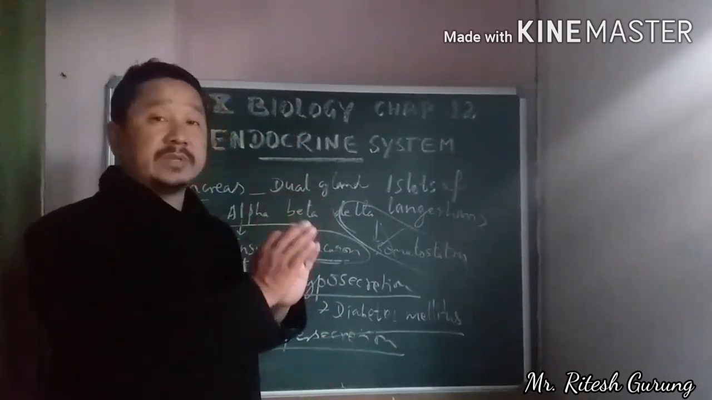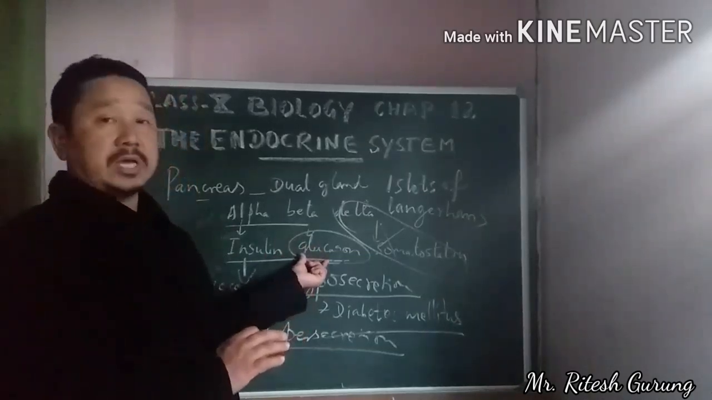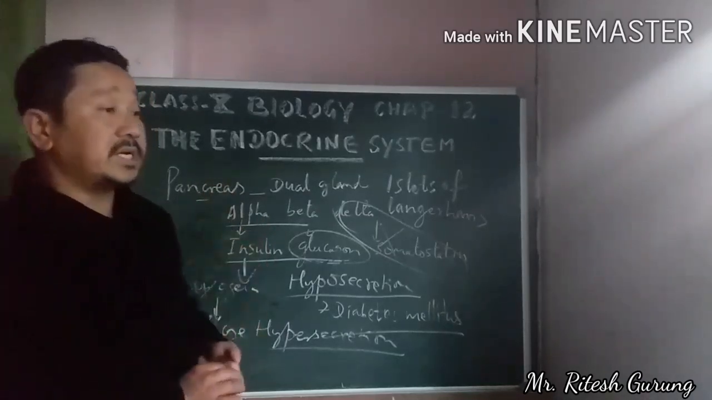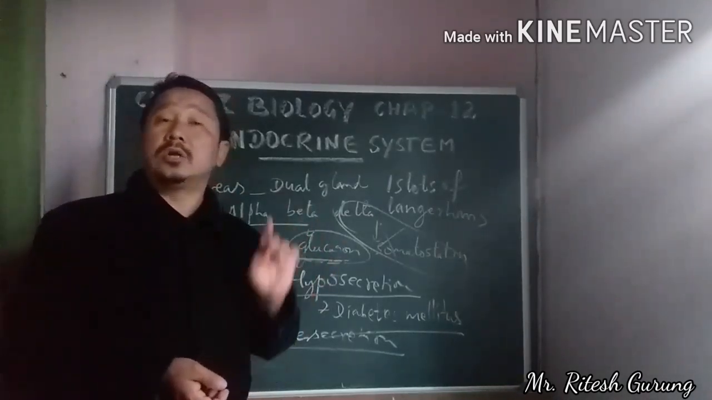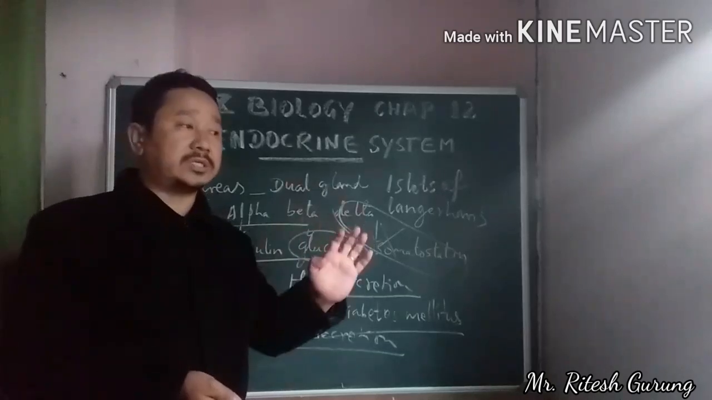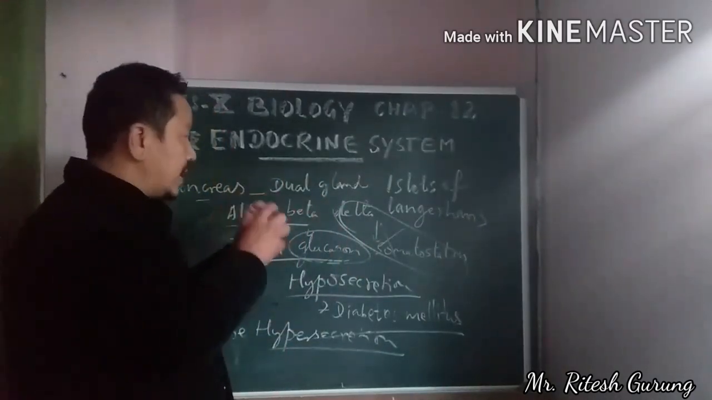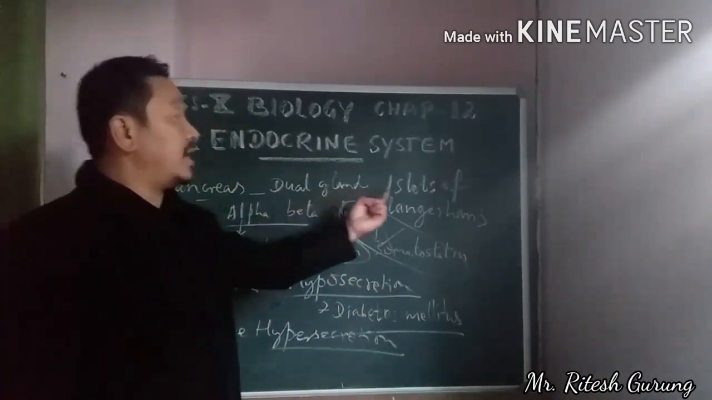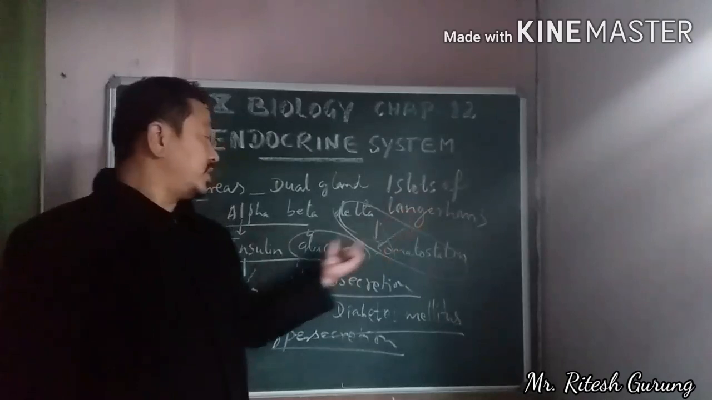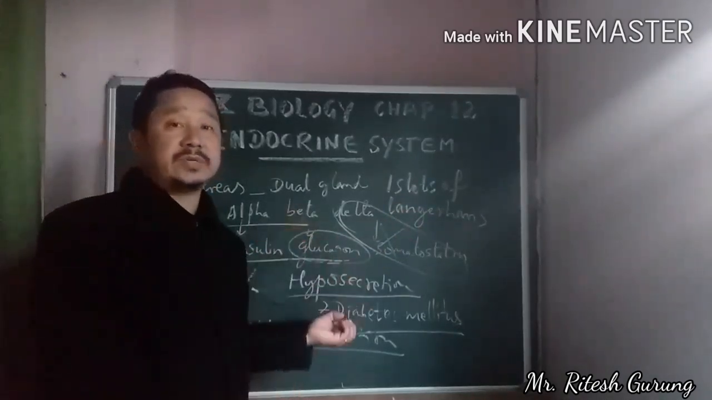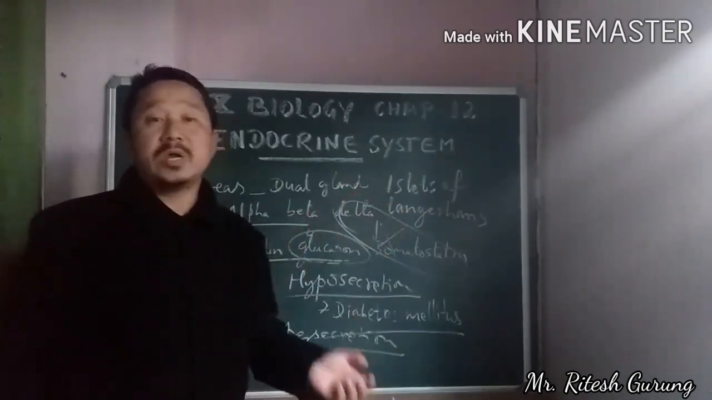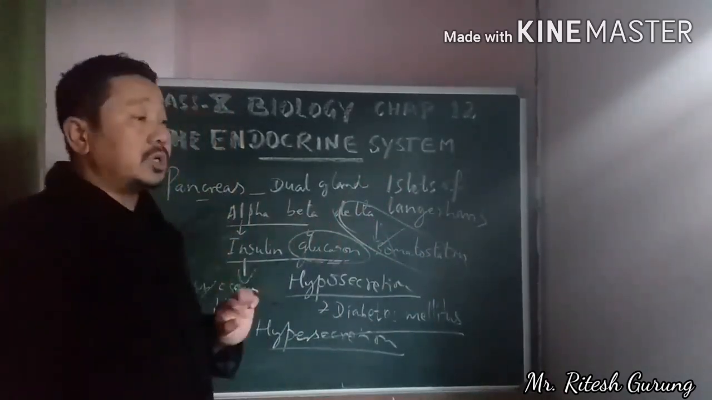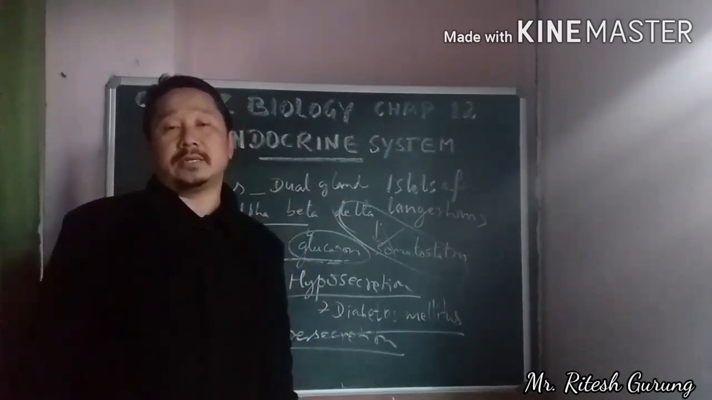That much only is given in the syllabus about glucagon. So that's all about the pancreas. As I've told you, it is a dual gland because it contains both duct and ductless glands. The duct gland of the pancreas produces pancreatic juice, whereas the ductless glands called islets of Langerhans, having 3 different cells, produce 3 different kinds of hormones. That part is the ductless gland. That way the pancreas is also called a dual gland.